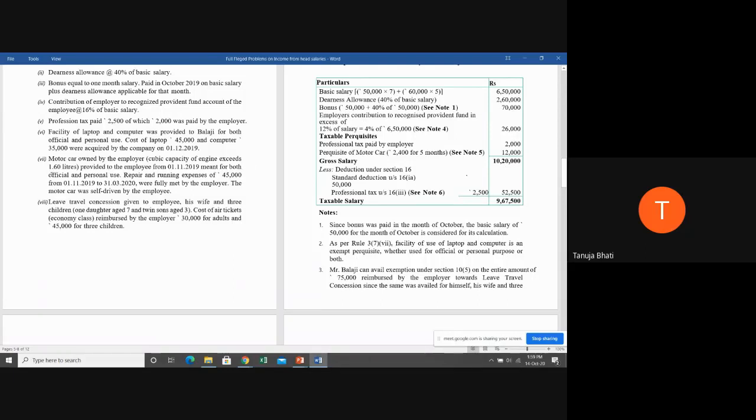So when we go back to the provision, we saw that where the cubic capacity of the engine is less than 1.6, the fixed limit is 1800. Now here the cubic capacity of the engine is more than 1.6. Under the provision it is fixed at 2400 that you have to take as the taxability per month.